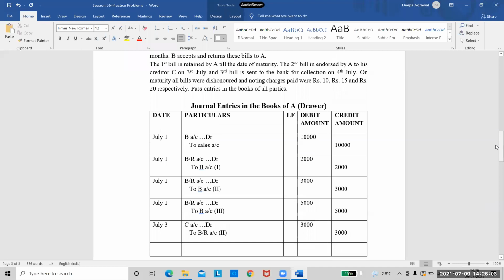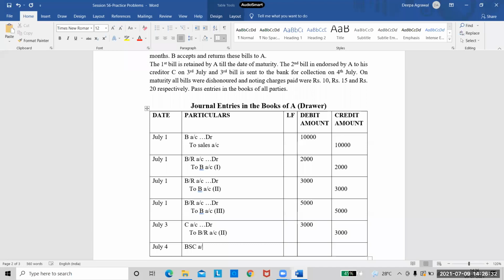Now look at the next part of the problem. And third bill is sent to bank for collection on 4th July. So when the bill is sent to bank for collection, who all will write the entry? Drawer and the banker. But bank we are not preparing. So for us, we have to write only in the books of drawer, right? So tell me the entry in the books of drawer.